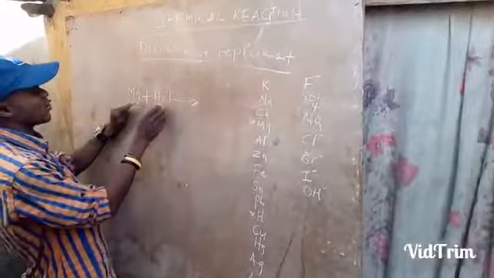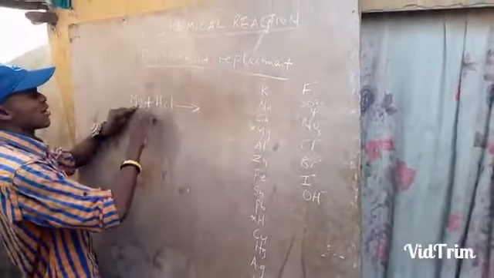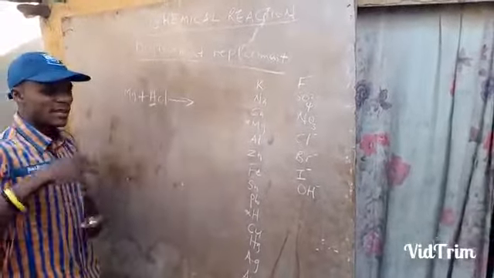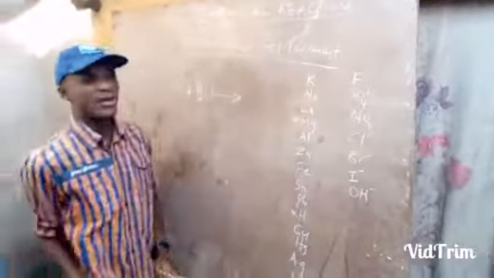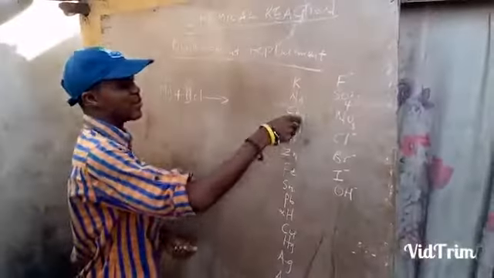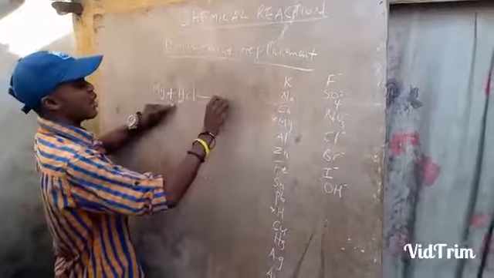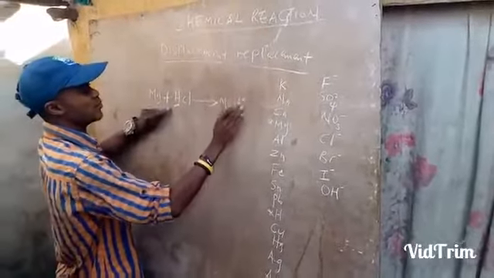So wherever magnesium and hydrogen are, magnesium can replace. That means magnesium can displace hydrogen. That means magnesium has the power to replace hydrogen wherever hydrogen is, simply because magnesium is above hydrogen. So when magnesium now replaces hydrogen, you are going to have MgCl2.